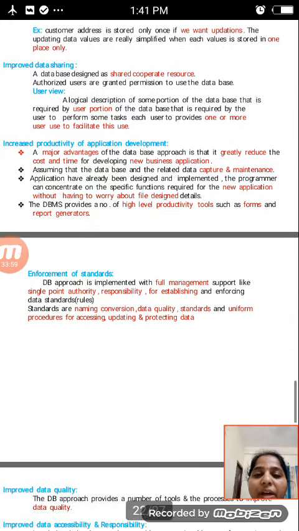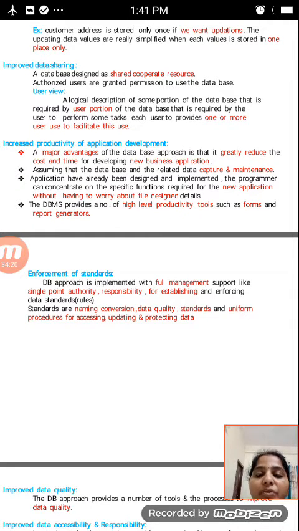And then improved data sharing. The database is designed as a shared cooperative resource. For example, authorized users are granted permission to use the database. Only authorized persons are granted permission to use that type of database, not everyone.